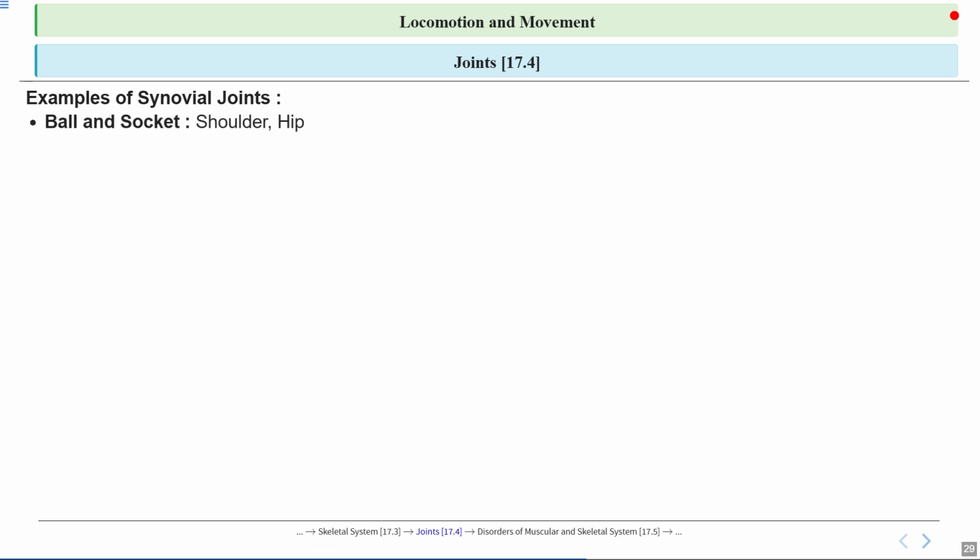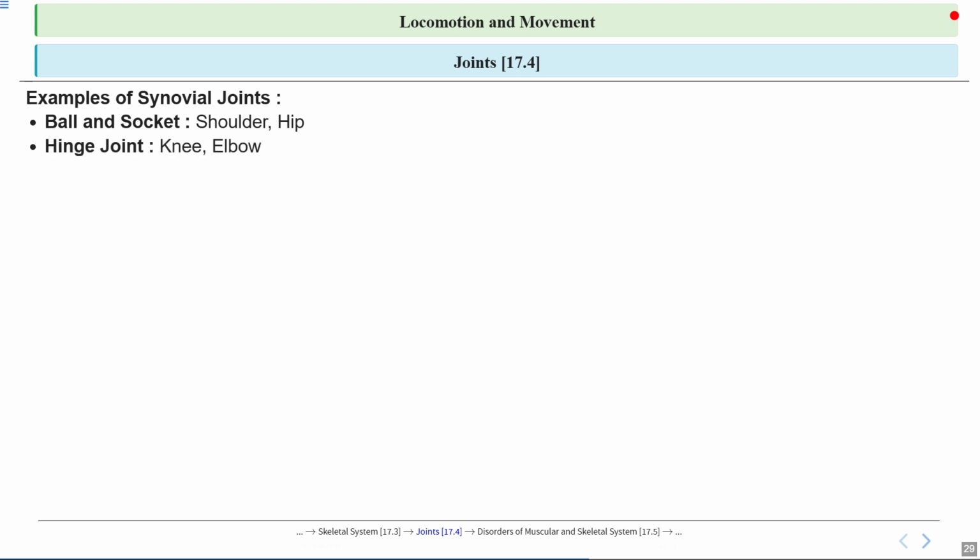Now first, look at the ball and socket joint. This type of joint is found in our shoulders and hips. You can imagine a joystick that can move in almost any direction. That is how freely these joints let us move our arms and legs. This wide range of motion is what lets us swing our arms in a circle or kick a soccer ball.